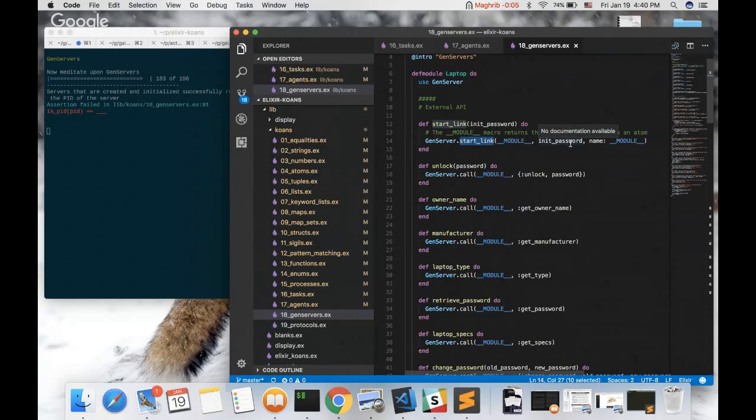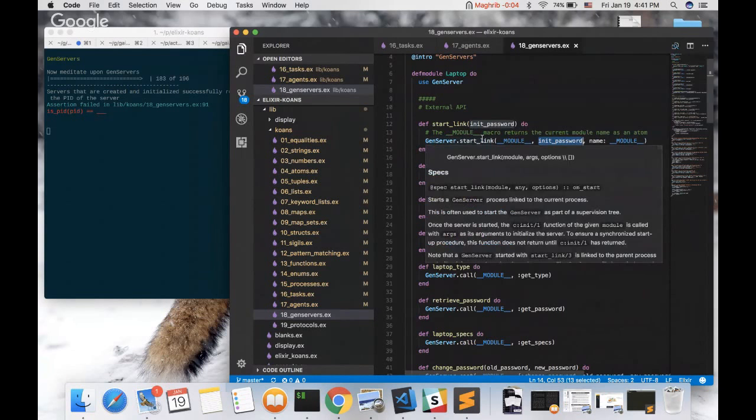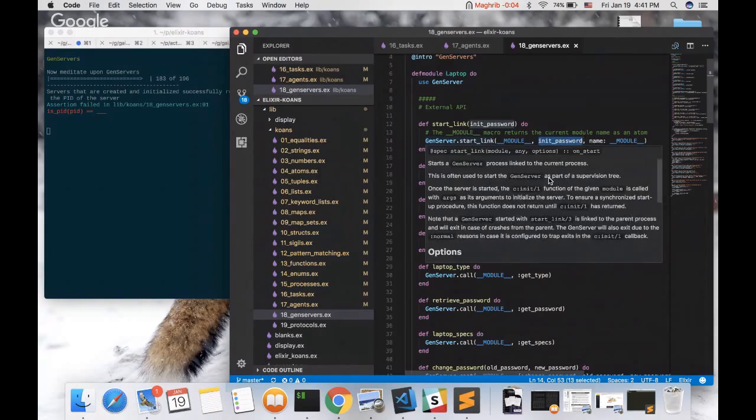So we start a gen server and we link to it, and we give it the initial password. Here, I'd like to know what it says. It starts a gen server process, linked to the current process. Okay, as expected. This is often used to start the gen server as part of a supervision tree.